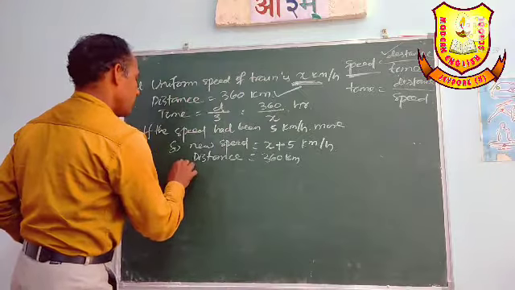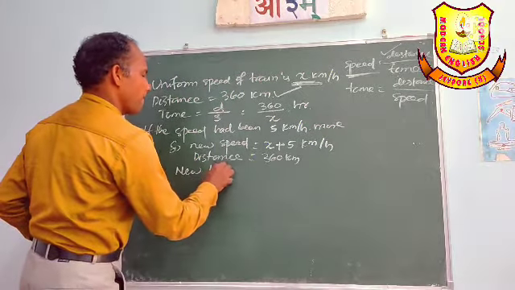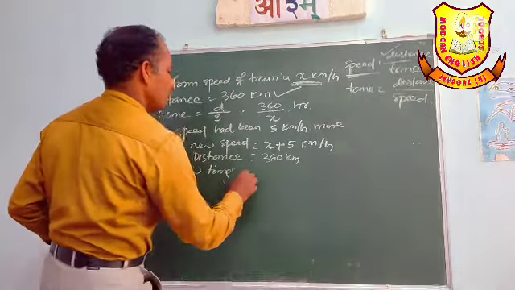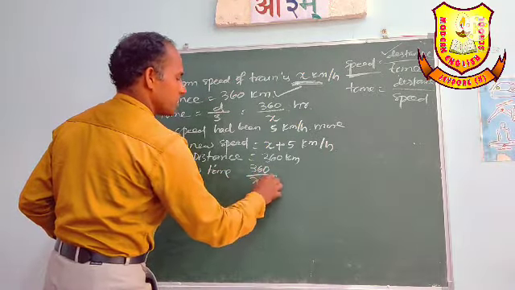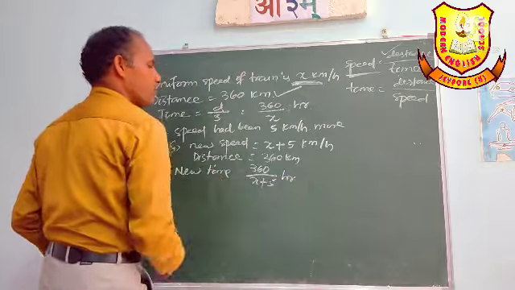So the new time equals 360 by x plus 5 hours.